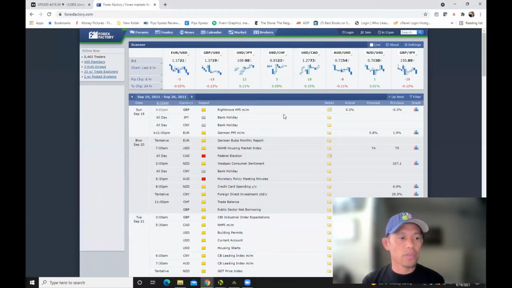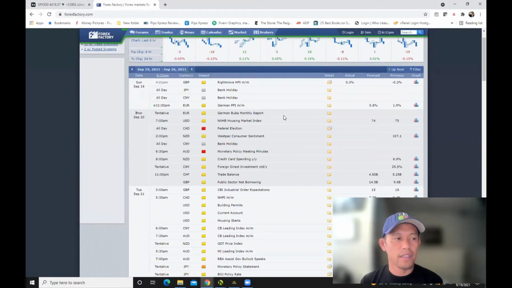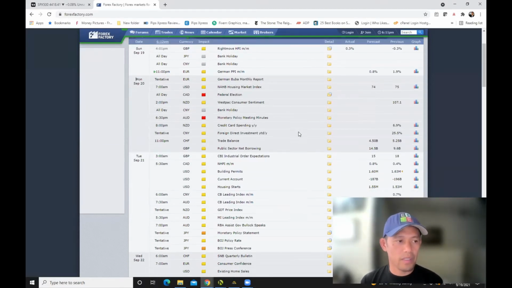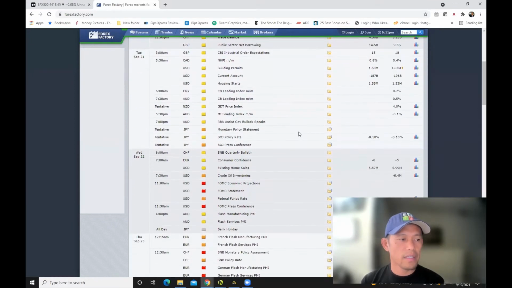For the news, in Canada they have a federal election tomorrow. Then at 6:30 p.m., and these are all Pacific Standard Time, the monetary policy meeting minutes will be in Australia. Japan will have a monetary policy statement on Tuesday, with a Bank of Japan press conference. Wednesday is going to be a very busy day, so it's going to be a good day for trading.